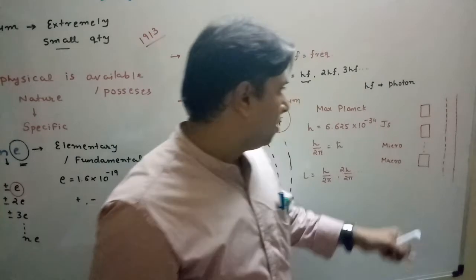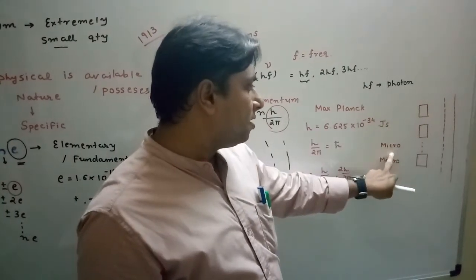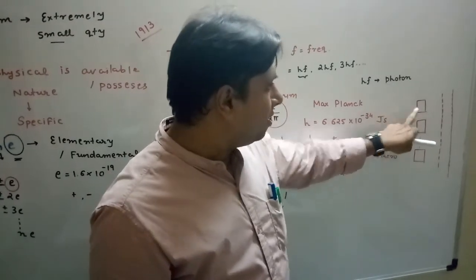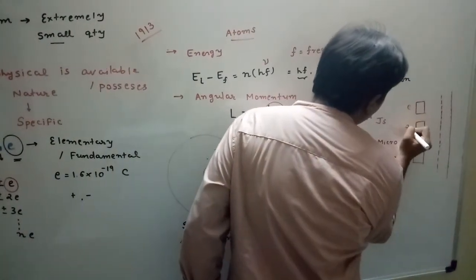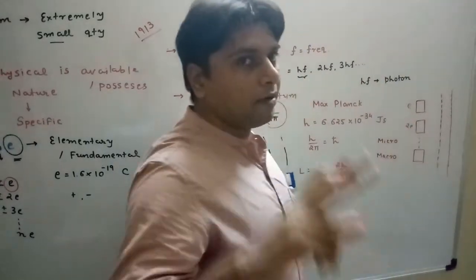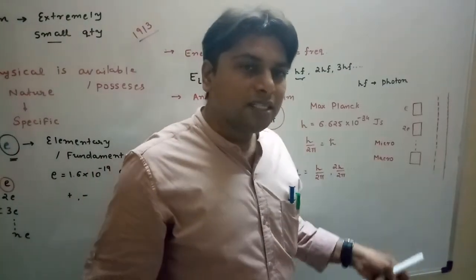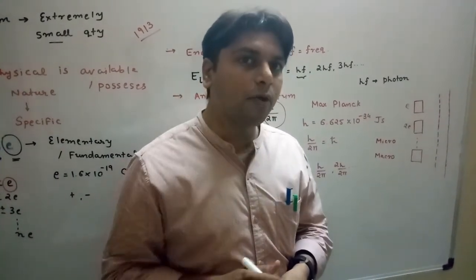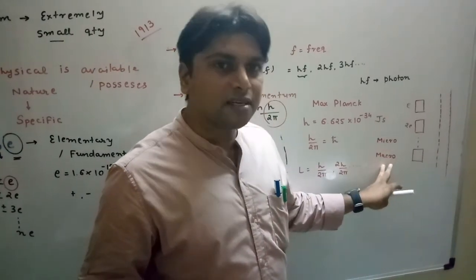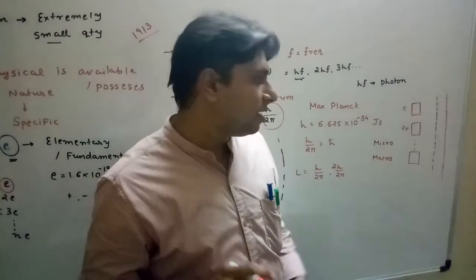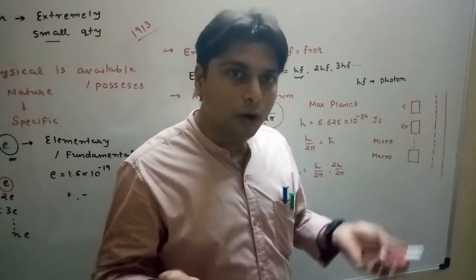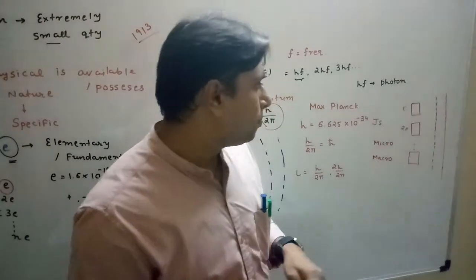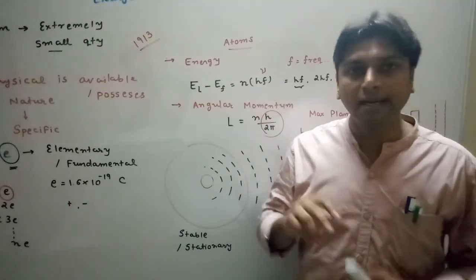In the same way, at a smaller level, when we look at the charge from the micro level, we might find the charge is e or 2e or 3e and so on. But when we look at it from the macro level, the charge is present in tremendous quantity. In such a high quantity, the quantization does not stand, or rather we can say that there is no need of looking at it from the quantization point of view. Hope the concept of quantization is clear to you.